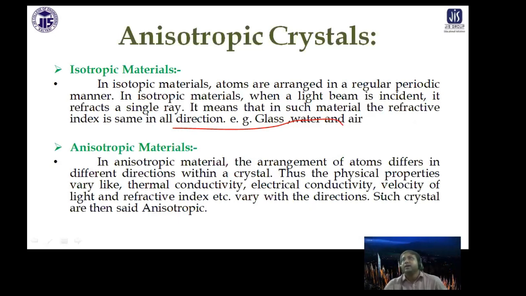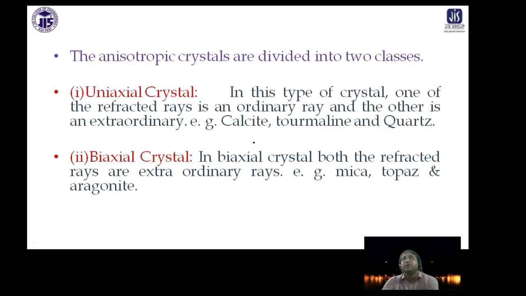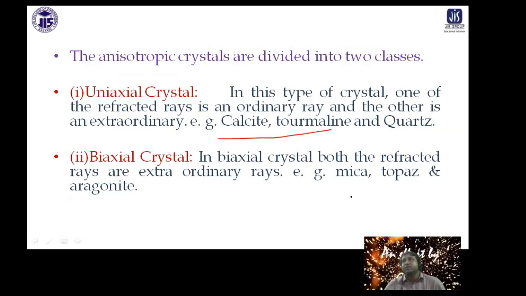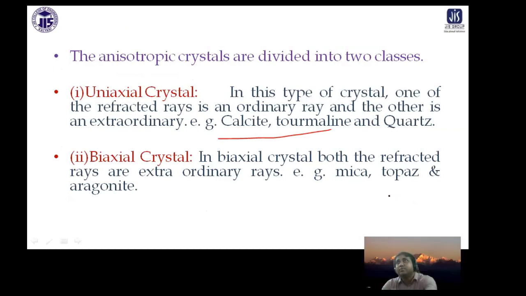As you can see, calcite is an example of that. Here the arrangement of atoms is such that the physical properties, like thermal conductivity, electrical conductivity, and velocity, depend on the direction. Such crystals are called anisotropic crystals. Uniaxial crystal means one refracted ray is an ordinary ray and the other is an extraordinary ray, for example calcite. In a biaxial crystal, both the refracted rays are extraordinary rays, like mica, topaz, etc. So to observe birefringence, you have to choose an anisotropic uniaxial crystal.